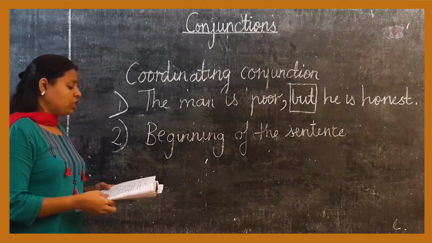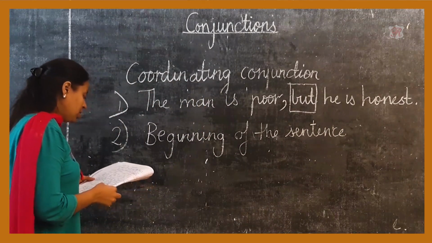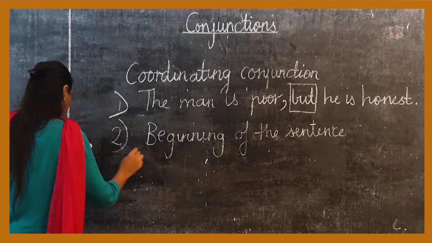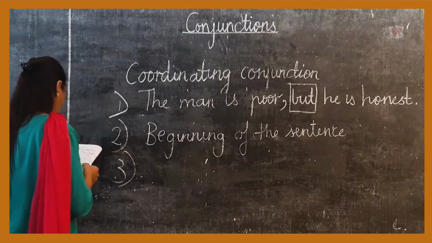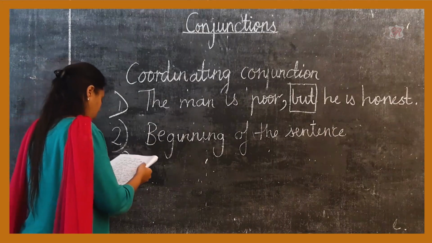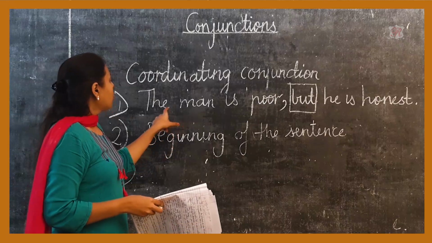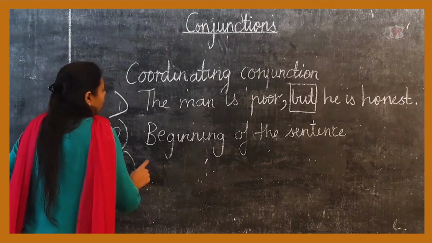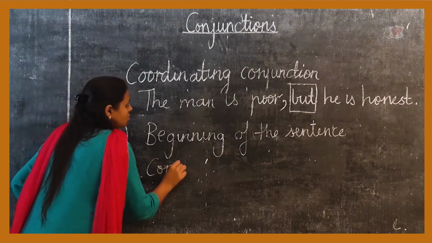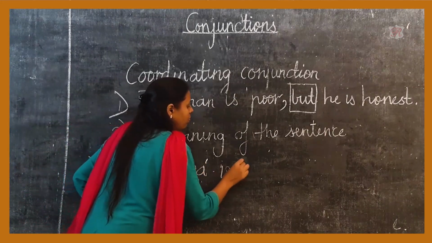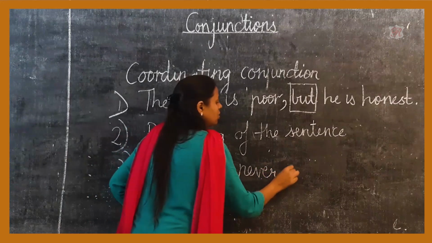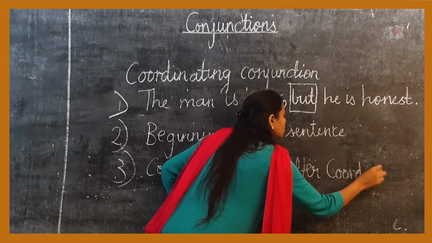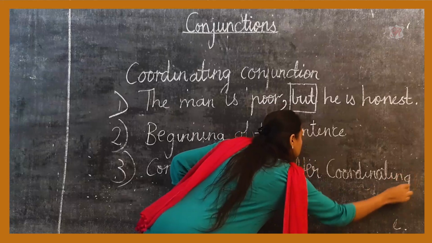Now the third essential point which you need to remember is that a comma is never placed after coordinating conjunctions.